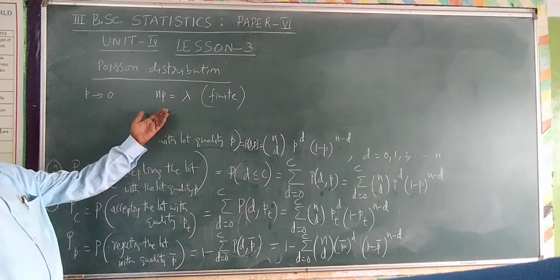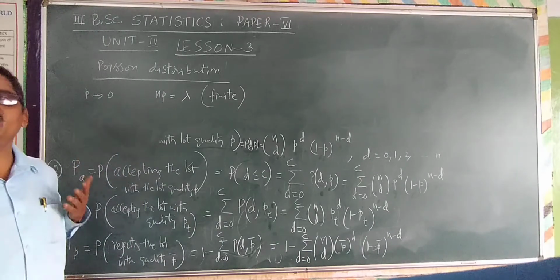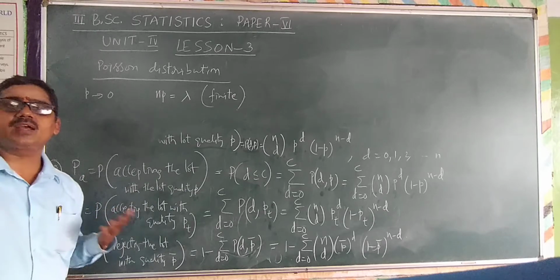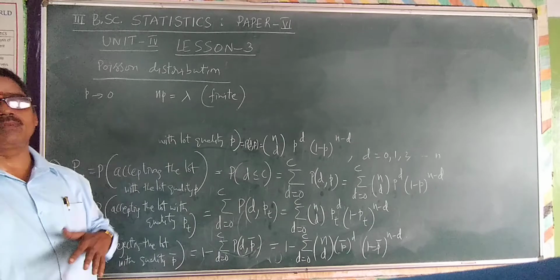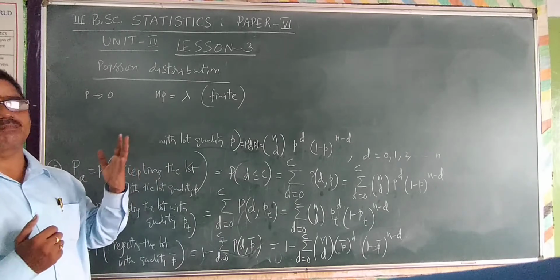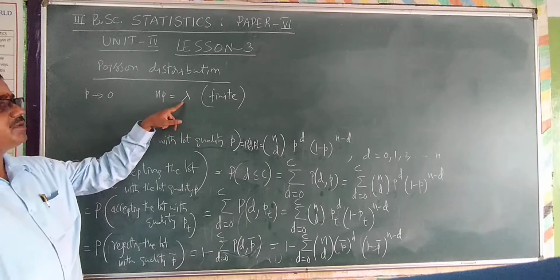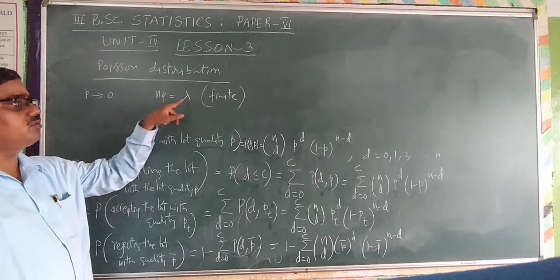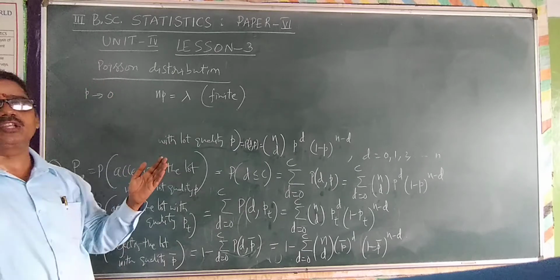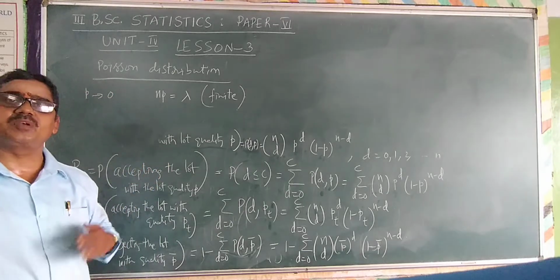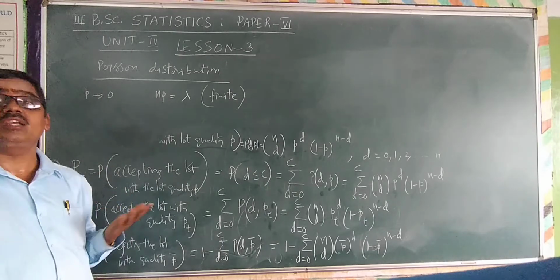If P tends to 0, if P is very small, then how can we apply the binomial distribution? And NP is equal to lambda, some particular finite value, n multiplied by small p. If you consider this a finite value lambda, then in such a case, instead of the binomial distribution, the calculation of the Poisson distribution is very easy.